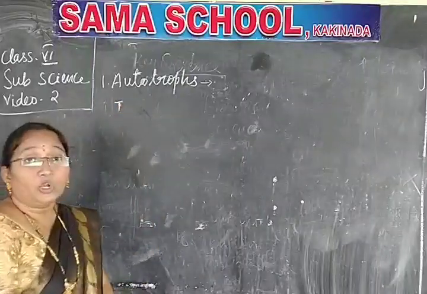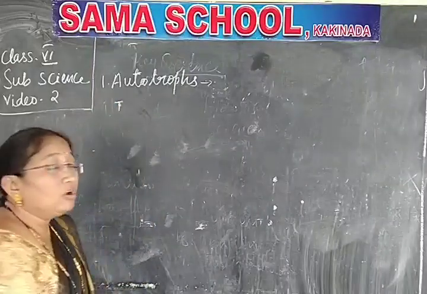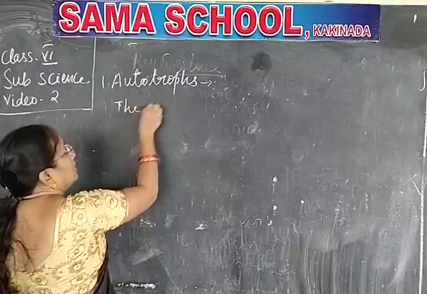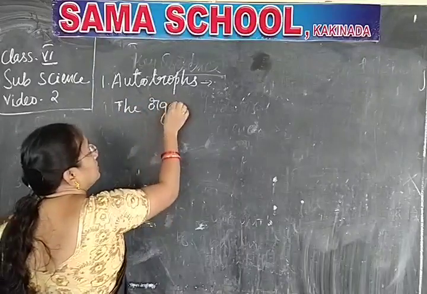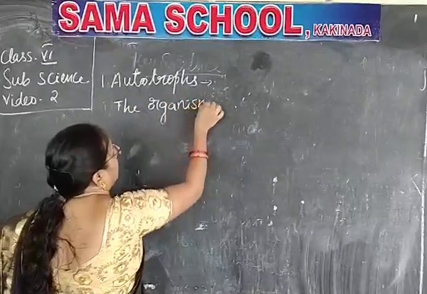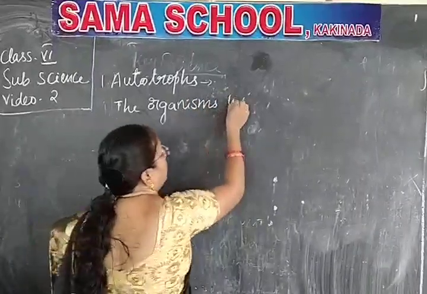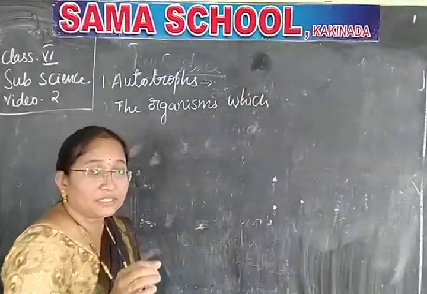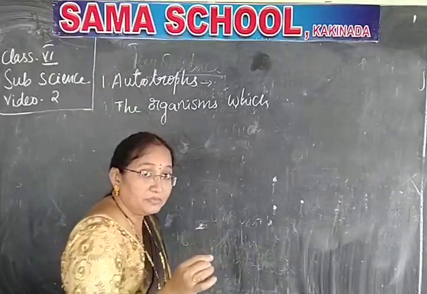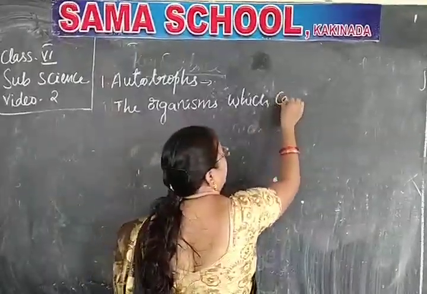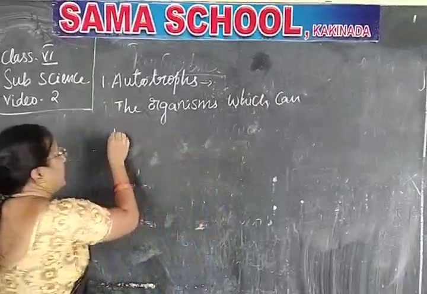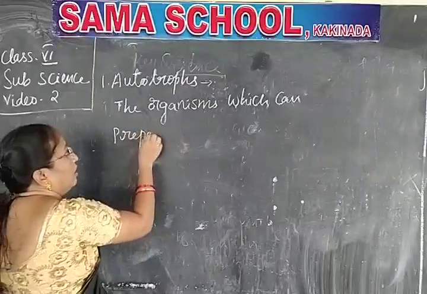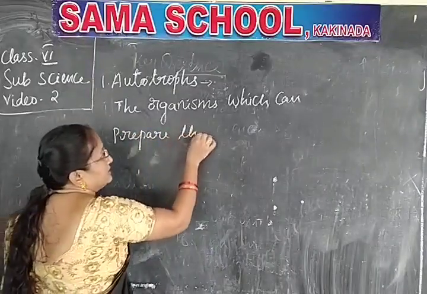Now, autotrophs means the organisms which can prepare their own food materials.